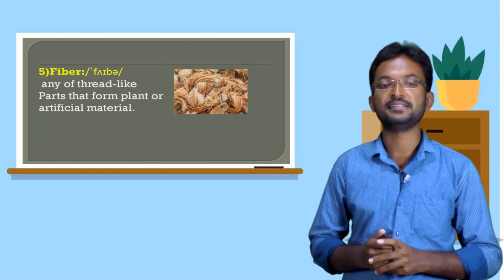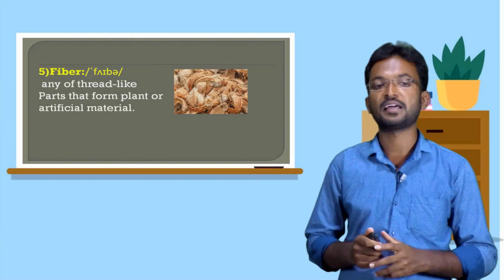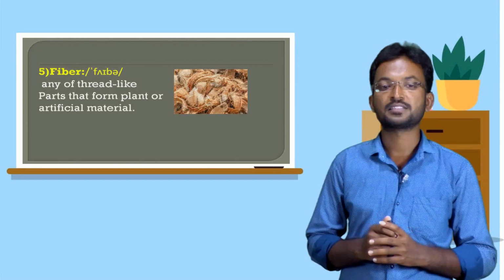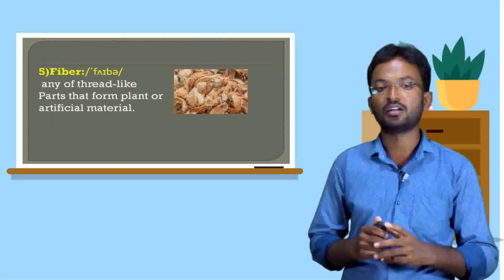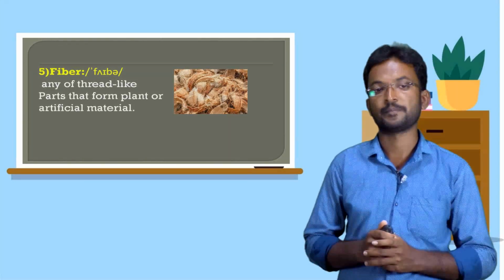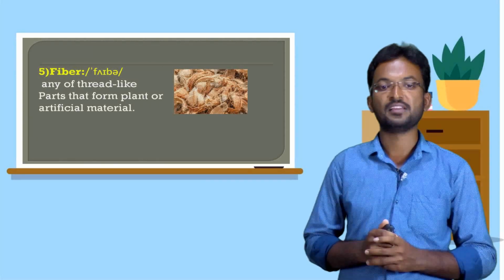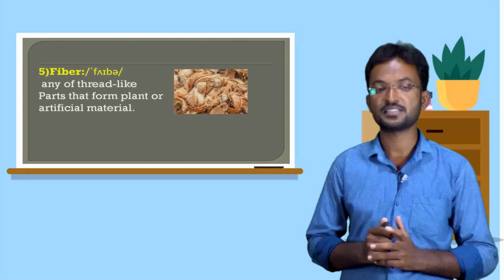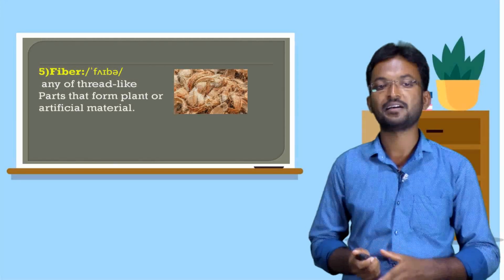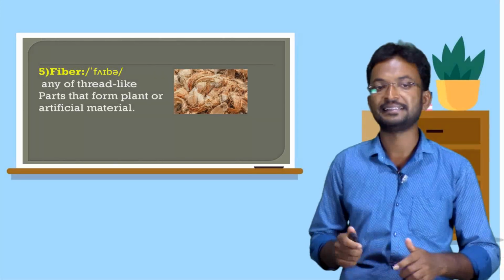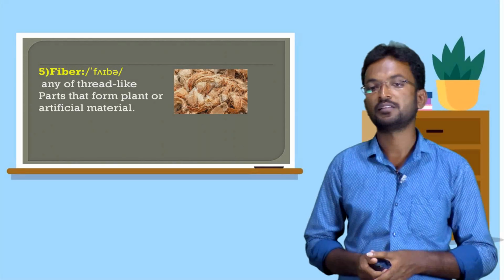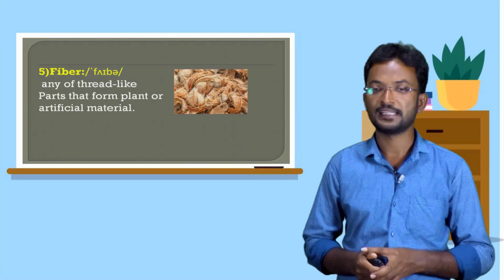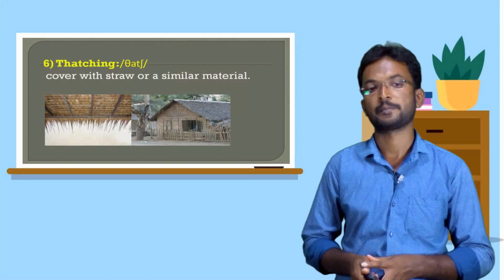Fiber means any of the thread-like parts that form plant or artificial material. You can see the fiber of the coconut in the picture.